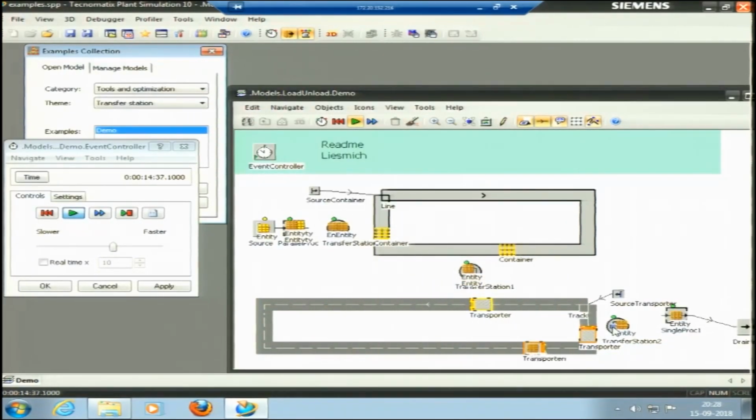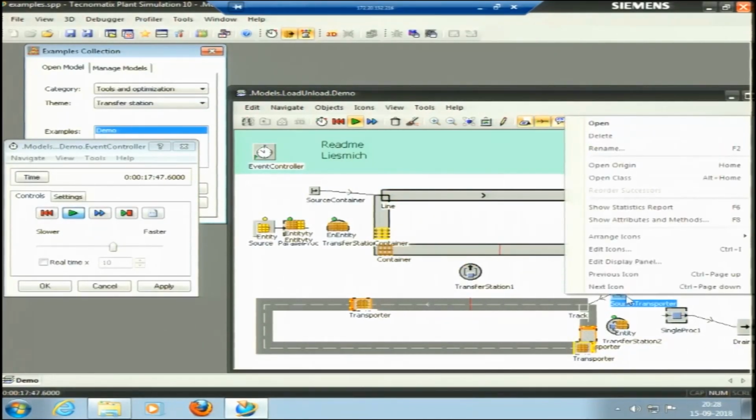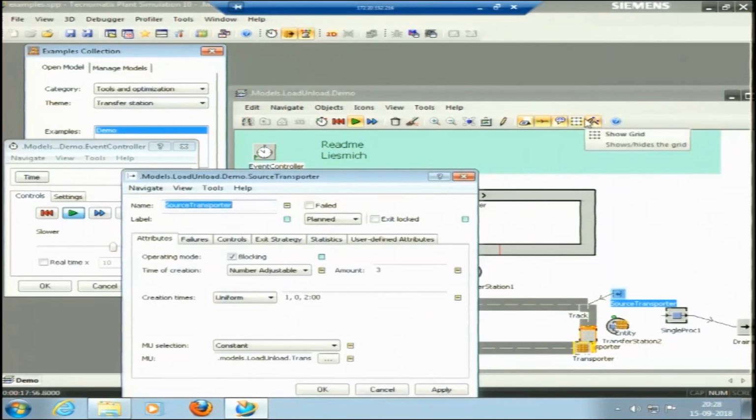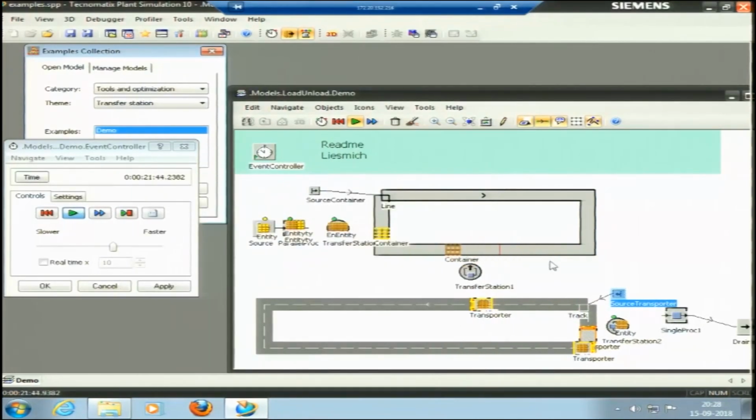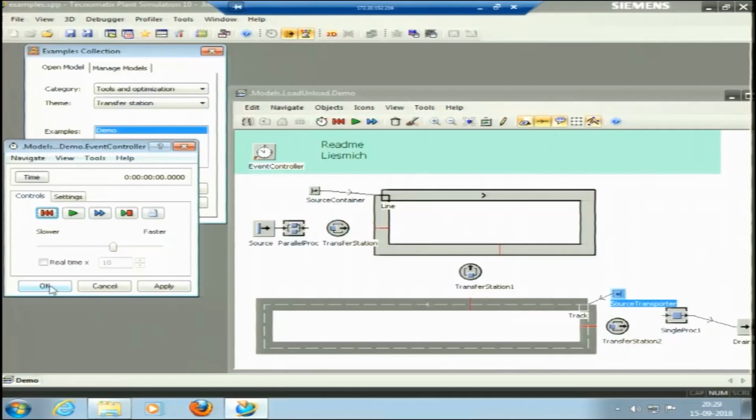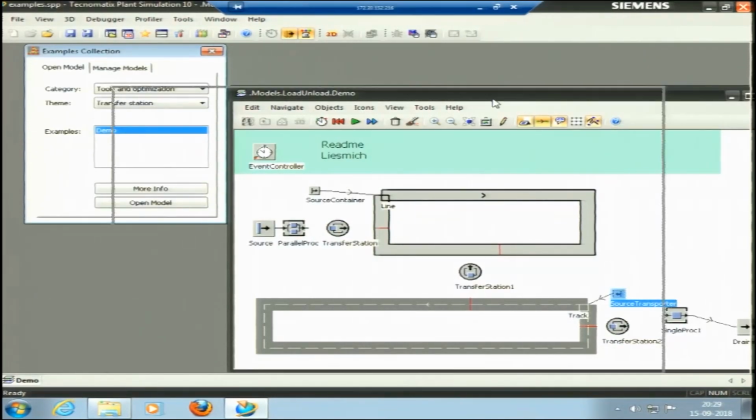Again, from this there is another transfer station. There is a source transporter as well. The source transporter is a source that is trying to transport material from some other frame, or using some other interface. So, this is one of the objects that can be used. Okay. So, this is just a transfer station. Now, apply.